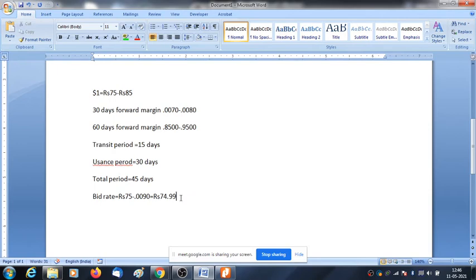So the bid rate here, for 45 days, and since it is premium, we will round up to the lower month, so it will be 0.0070. So it will be 75 minus 0.070, so it will be 74.99.